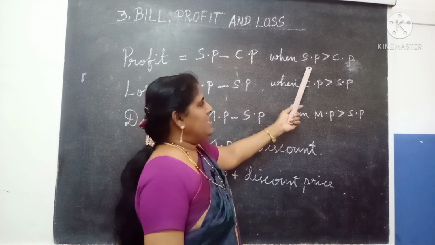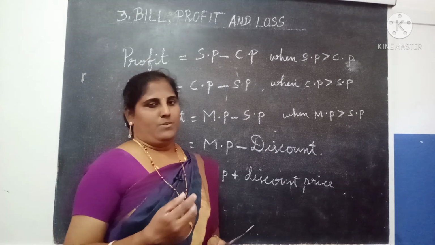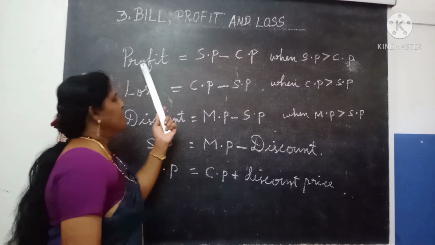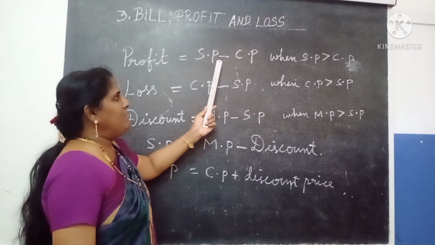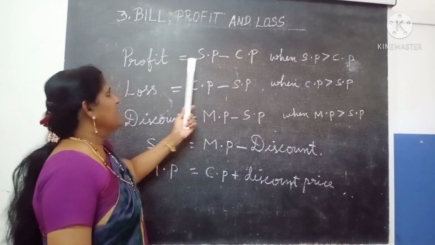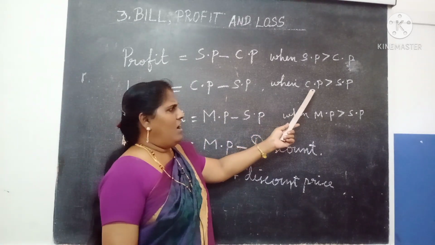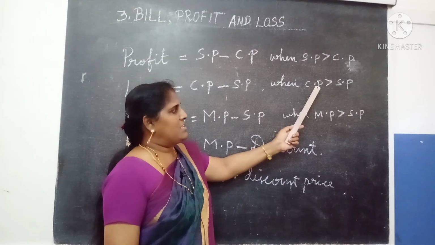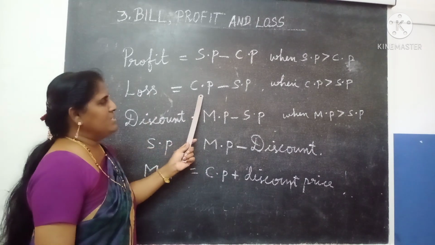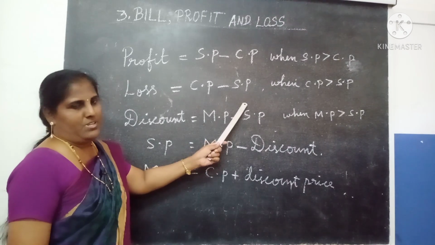So that means here SP is greater. We already know that if you want to subtract any number, we subtract from the higher number to the lower number, isn't it? So profit means what was the formula? SP minus CP, that means selling price minus cost price, and we will get the profit, right? Next one, loss. I already told you if the cost price is greater than SP, then we have to find out the loss. So loss means CP minus SP. Here cost price is more than SP, right?